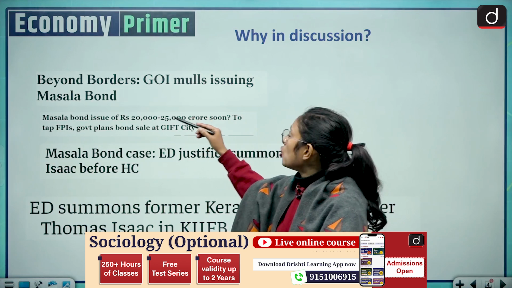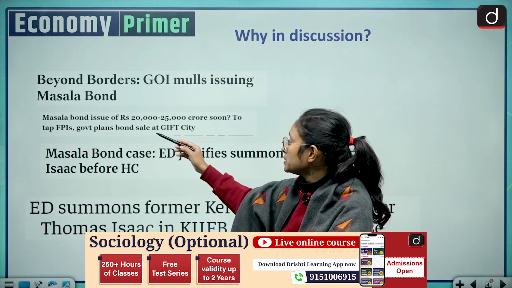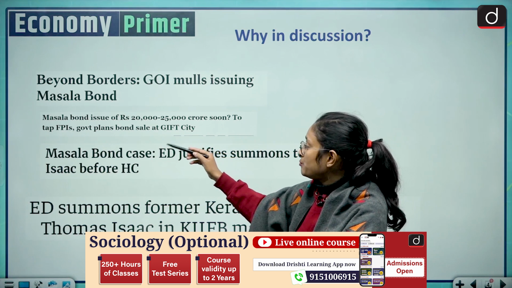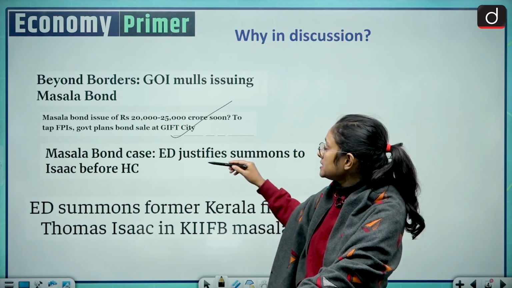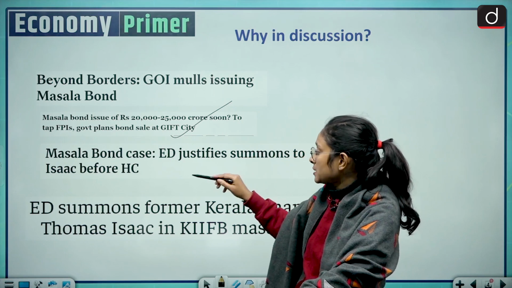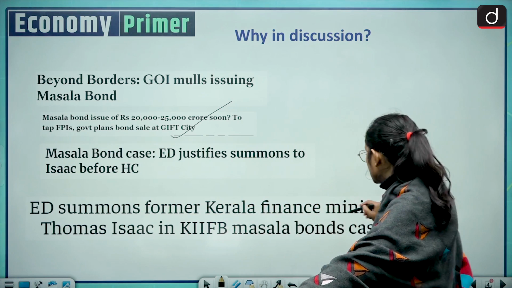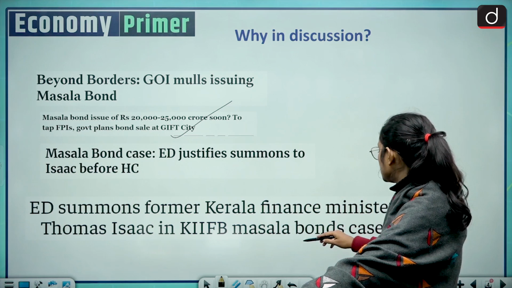Beyond borders, Government of India mulls issuing Masala Bond. Masala Bond issue rupees 20,000 to 25,000 crores soon. To tap FPIs, government plans bond sale at Gift City. Masala Bond case, ED justifies summons to the ISEC before HC. ED summons former Kerala Finance Minister Thomas Isaac in KIIFB Masala Bonds case.